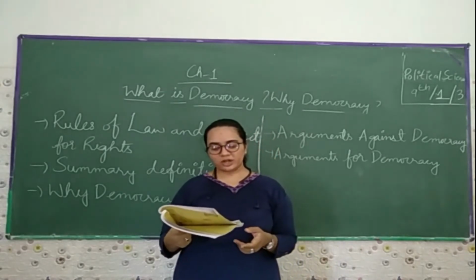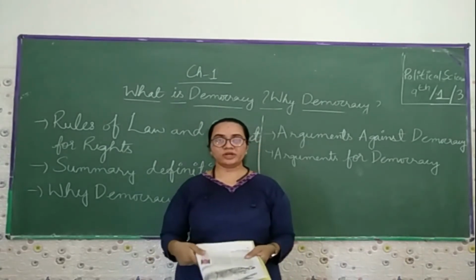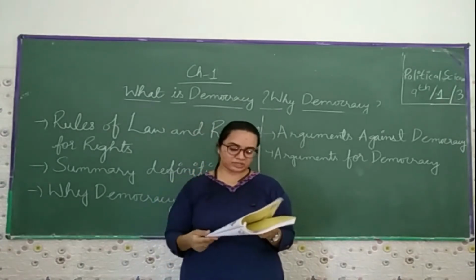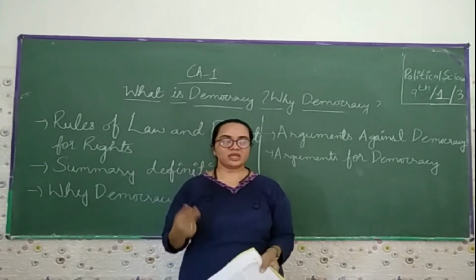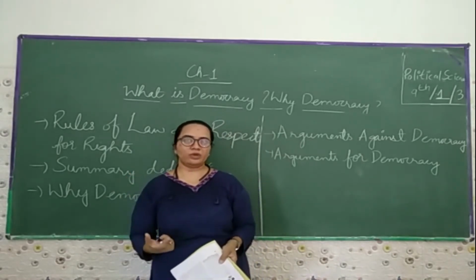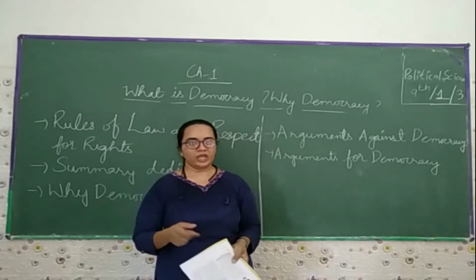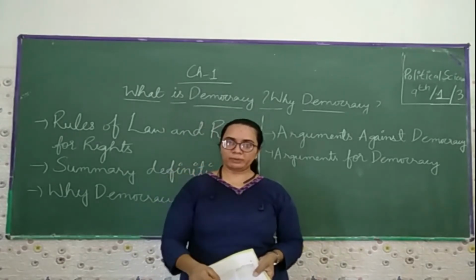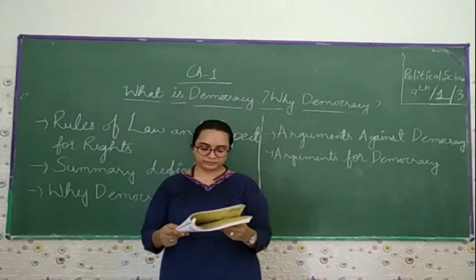Similarly, these conditions apply to a government run by elections. A democratic government, because it has won an election, still has to respect some basic rules. In particular, it has to respect some guarantees to the minorities. We have to respect the majority as well as the minority. It doesn't mean we can respect the majority and not the minority. We have to respect all people, whether they belong to the majority or the minority.